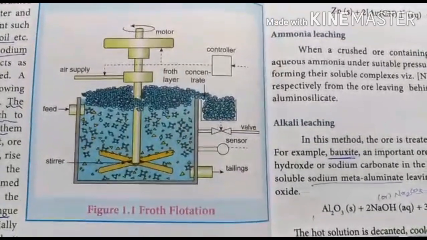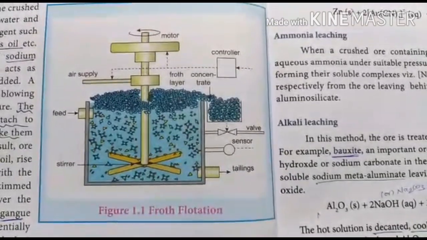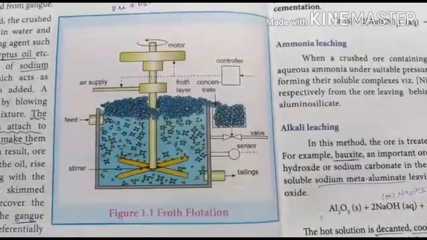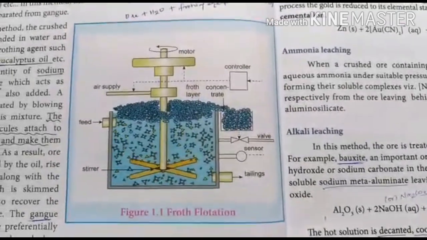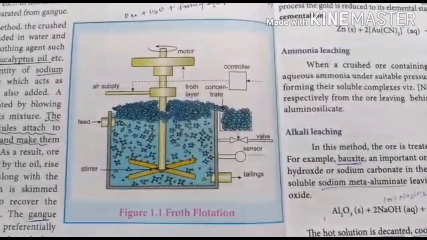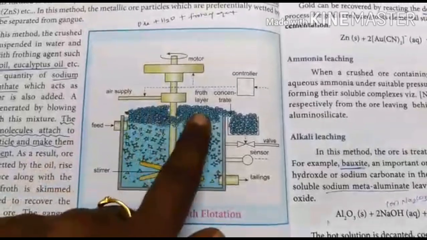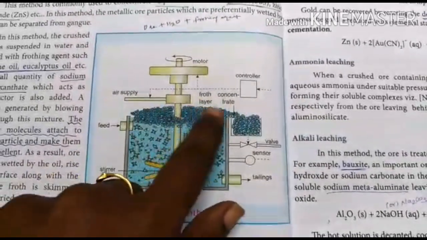So what happens? The collector molecules attach to the ore particles and make them water repellent. The collector, that is sodium ethyl xanthate, attaches to the ore particles and makes them water repellent. So the ore attached to the collector goes to the froth.